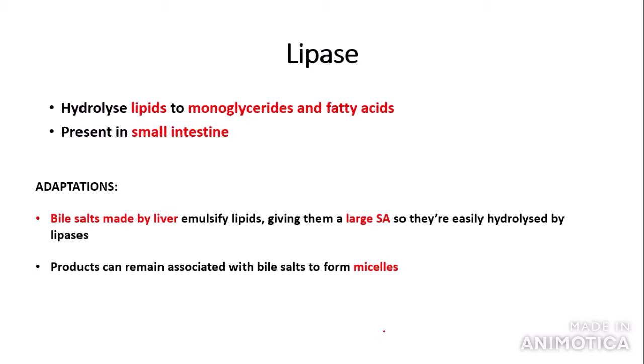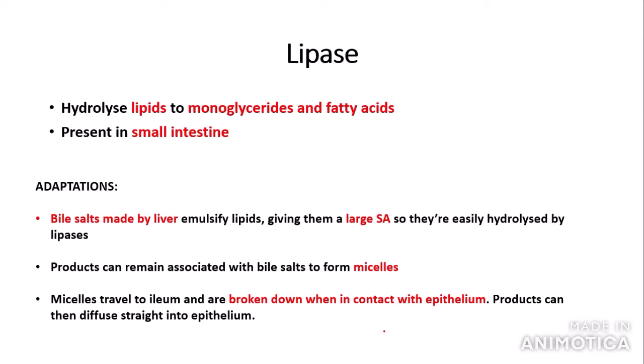Now, the products of lipid hydrolysis, so monoglycerides and fatty acids, can remain associated with these bile salts to form structures called micelles. These micelles travel to the ileum, which is part of the small intestine, and are broken down when they come into contact with the epithelium. The epithelium is a collection of cells which line the ileum. The products of this broken down process can then diffuse straight into the epithelium, which is a good adaptation as the absorption of the product is faster.